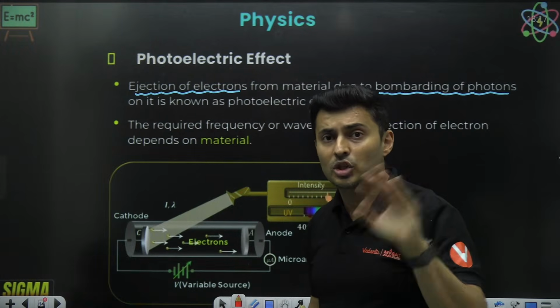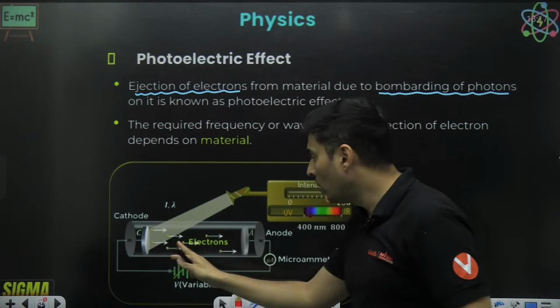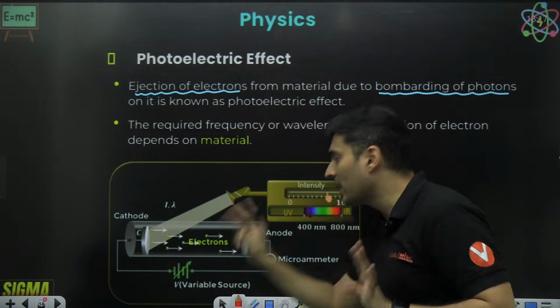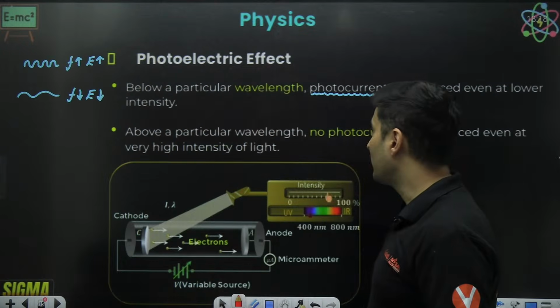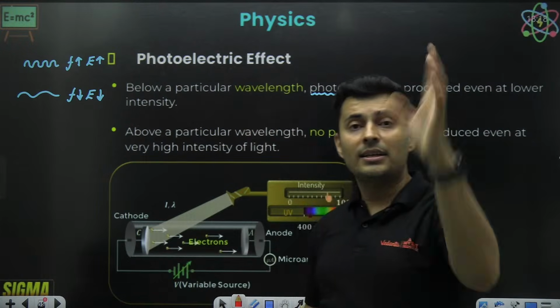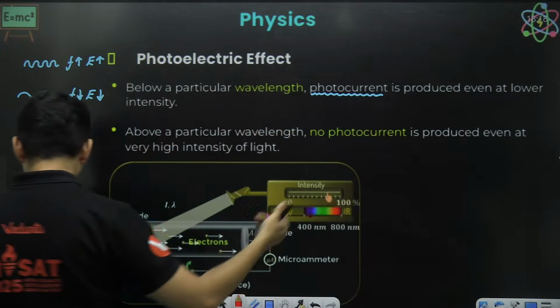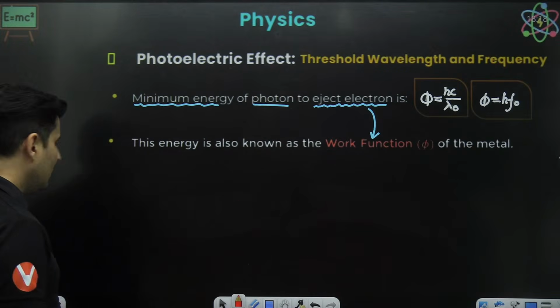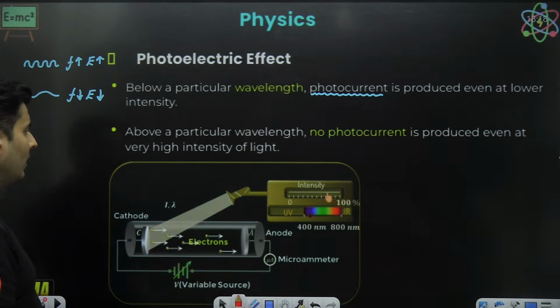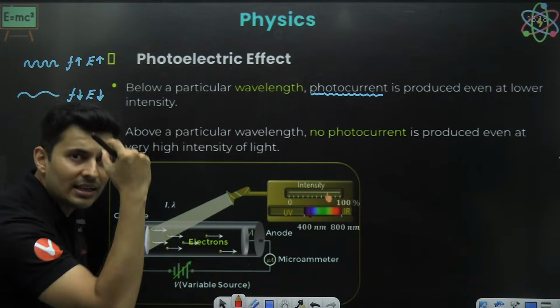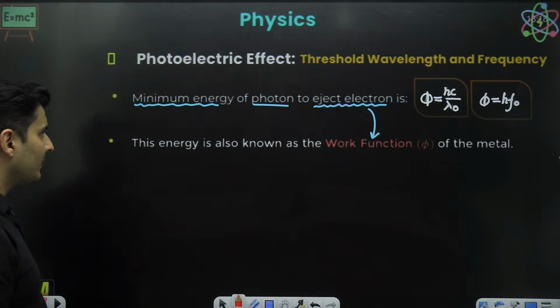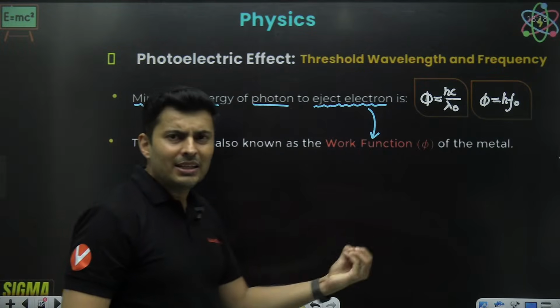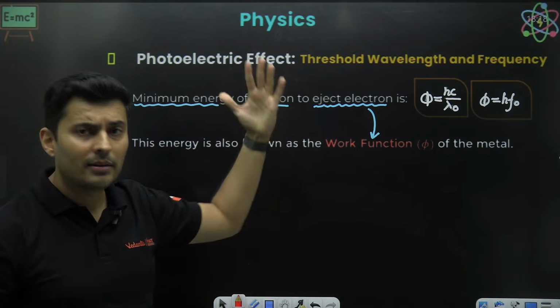If it is below threshold, nothing will happen. No electron will come out, and no current will flow in that circuit, even if the light is bright. But the moment the frequency is high, it will emit an electron irrespective of how dim the brightness is. And that minimum energy is called the work function.